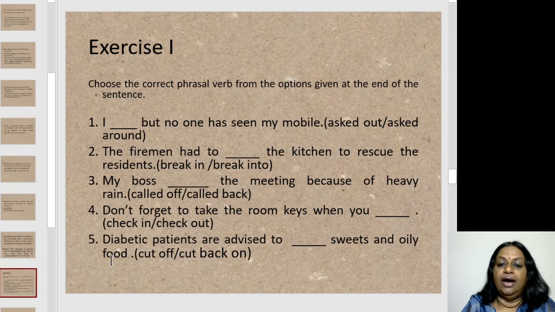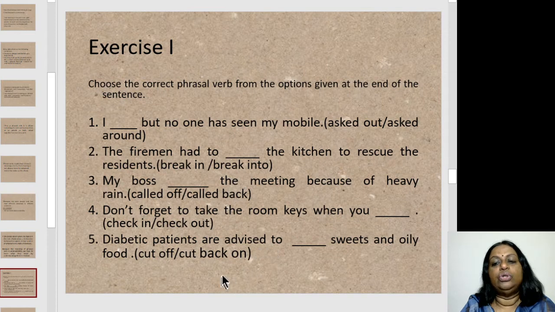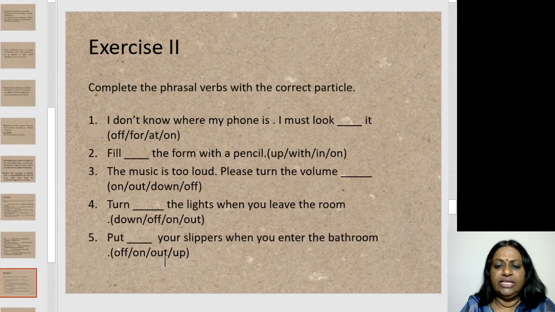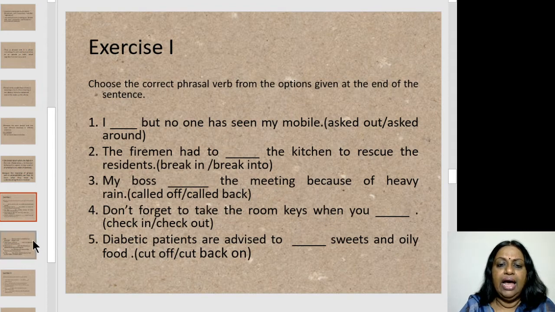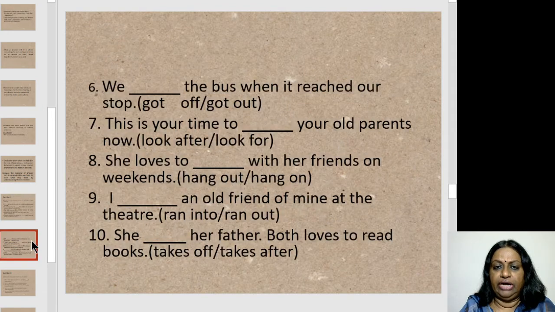The fifth sentence, let's move on in exercise 1. Diabetic patients are advised to dash sweets and oily food. You have cut off and cut back on. So what will you use? Cut back on. Cut back on is to reduce. Diabetic patients are advised to cut back on, reduce, sweets and oily food. Cut off is to terminate. Okay, I cut off all links with them. That's the meaning of the phrasal word cut off. But here we would use cut back on, that is reduce.